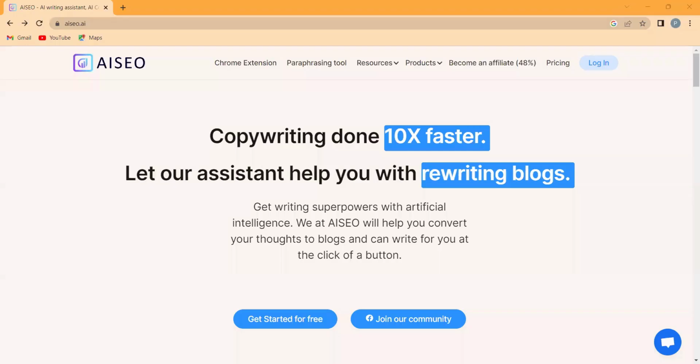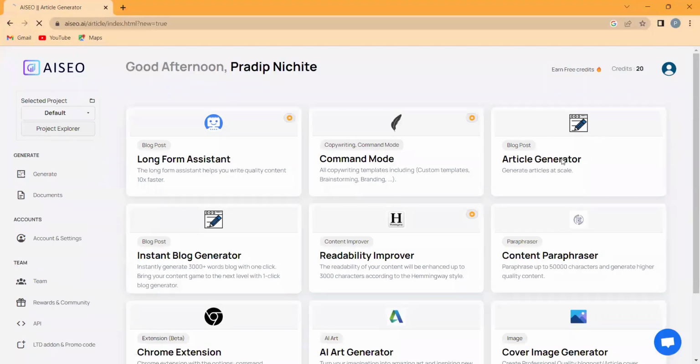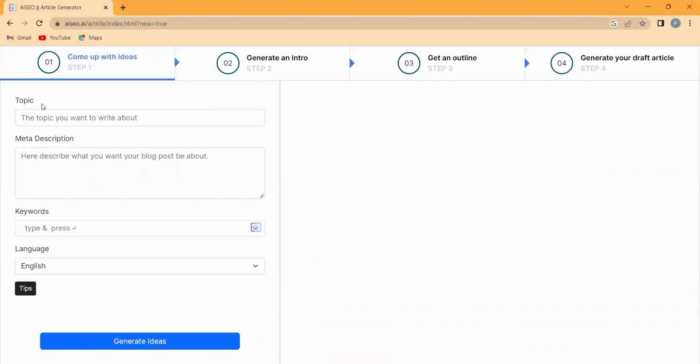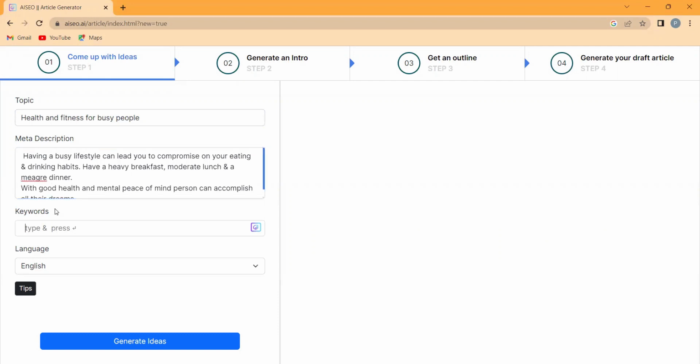AISEO, copywriting done 10 times faster. Are you looking to write high quality content but struggling to find the time or inspiration? AISEO can help you. Simply head to dashboard. Ready to generate your own unique article? Just enter your topic, describe what you want your blog post to be about, and enter some keywords.